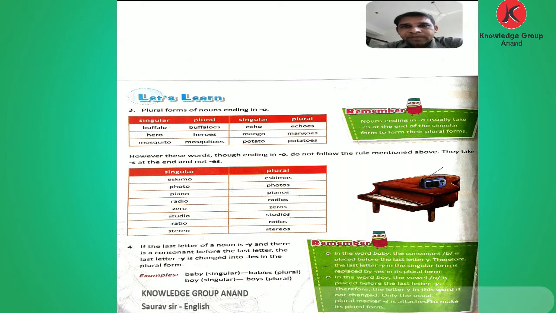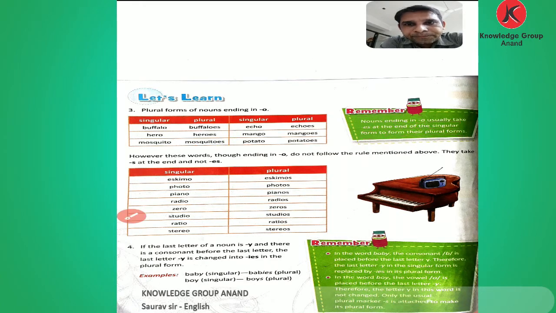The last letter of these nouns is O. But before that, remember: nouns ending in O usually take es at the end of the singular form to form their plural forms.